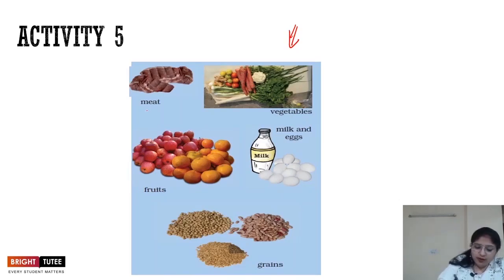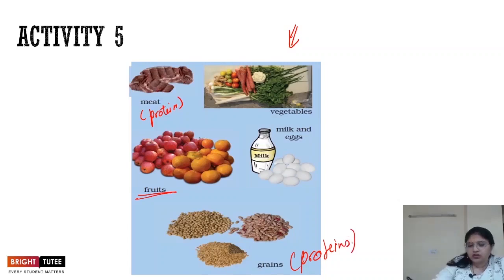You can also write down what exactly these foods are rich in. For example, you can write down that meat is rich in protein and whatever other nutrients are present. Similarly, in fruits, what kind of vitamins are present. In grains, again, you can write down that grains are rich in proteins, right? So in this way, you can make a chart with the help of your friends and teacher, and you will be able to understand what kind of food you should eat if there is any kind of deficiency, right?